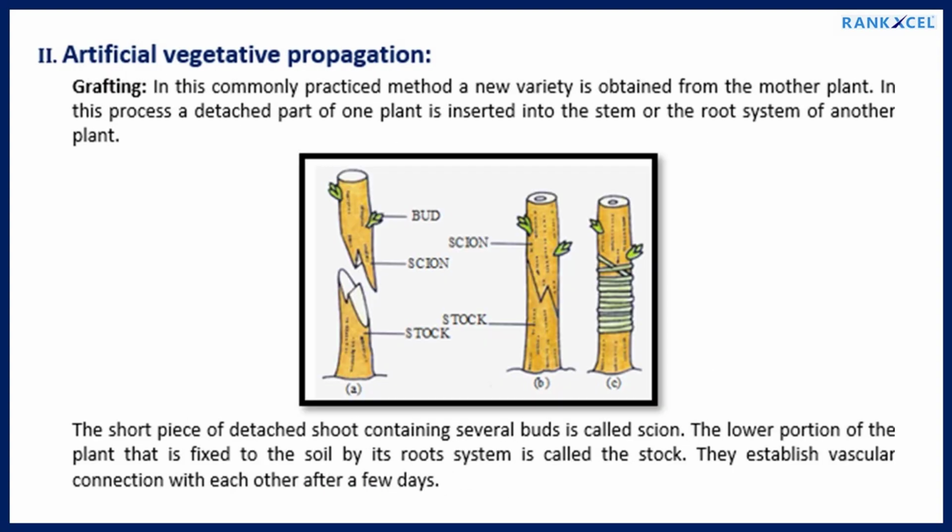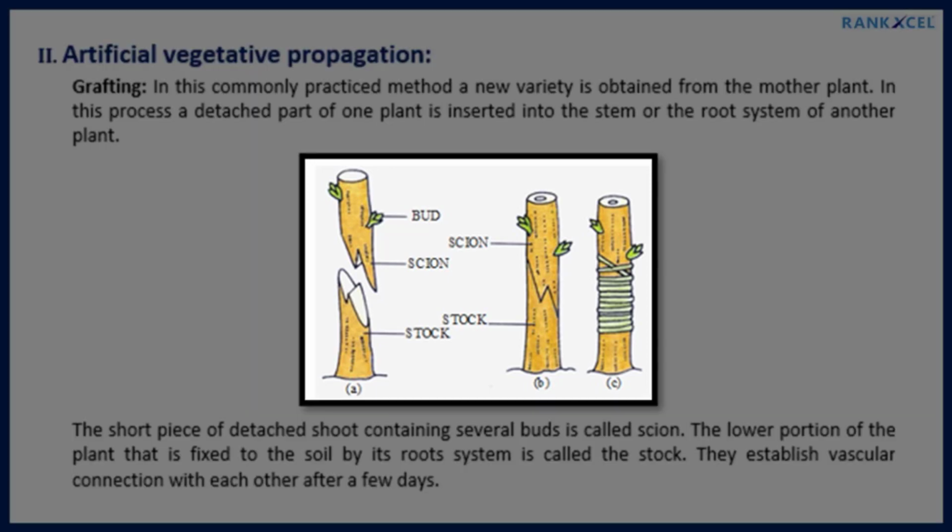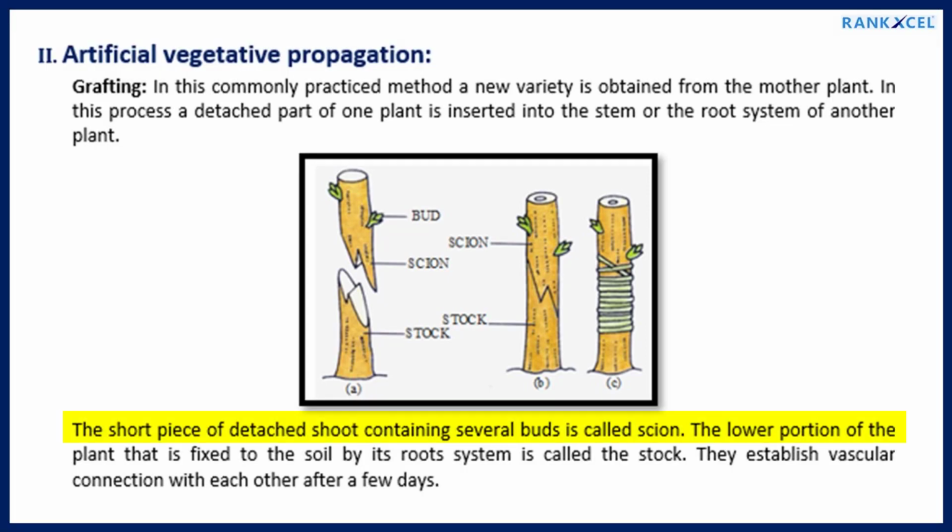Artificial vegetative propagation. Grafting. In this commonly practiced method a new variety is obtained from the mother plant. In this process a detached part of one plant is inserted into the stem or the root system of another plant. The short piece of detached shoot containing several buds is called scion. The lower portion of the plant that is fixed to the soil by its root system is called the stock. They establish vascular connection with each other after a few days.